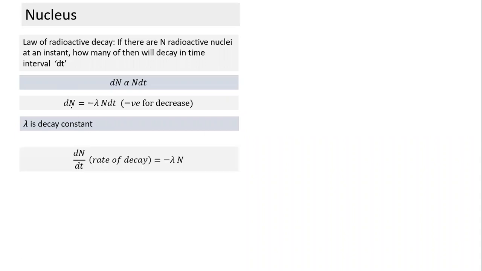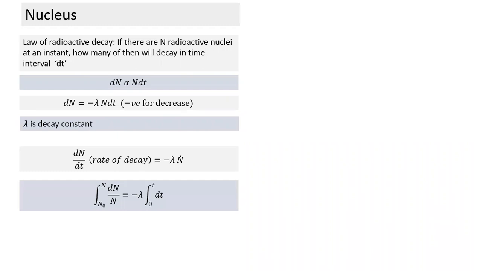Since we have two variables, if you want a value of N, we can always integrate. dN by dt is the rate of decay, how many decays in unit time, and it equals minus lambda times N. Here again we notice the rate of decay is proportional to lambda, which is a property of the material, and to the number of nuclei. For the same material, if the number of nuclei is double, the rate of decay also becomes double.